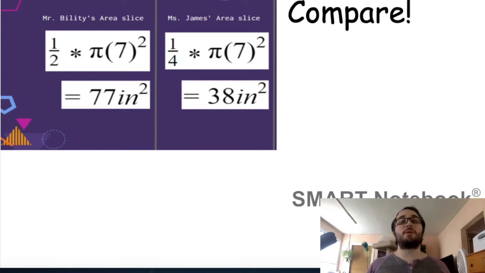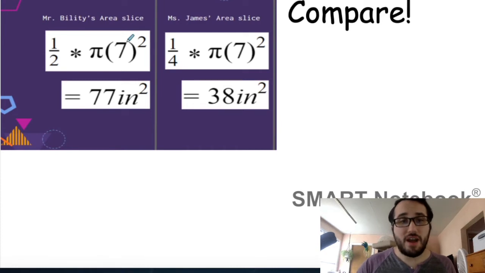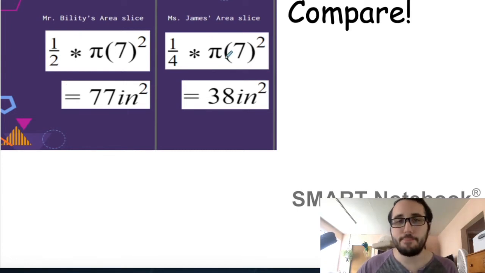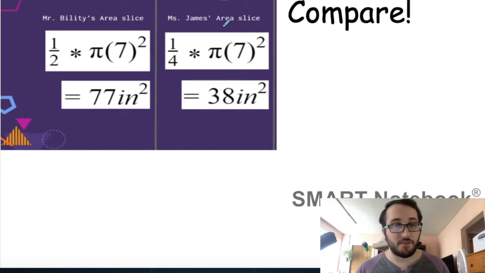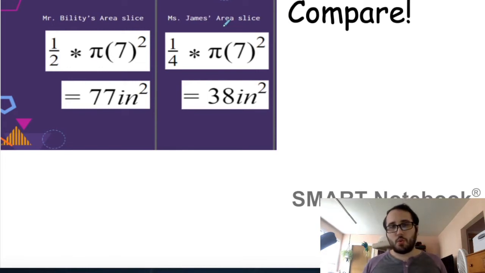Okay, so this is what we got for both of our questions. With Mr. Bility's slice, we found the area of the circle multiplied by a half. Or we could say divide by 2, but you'll see why I'm using fractions in a second. For Miss James's slice, she wanted a quarter, so we found the area of the circle divided by 4, or we multiplied by a fourth. It's the same thing. So this is going to help us derive, or come up with, how to find the area of any sector.